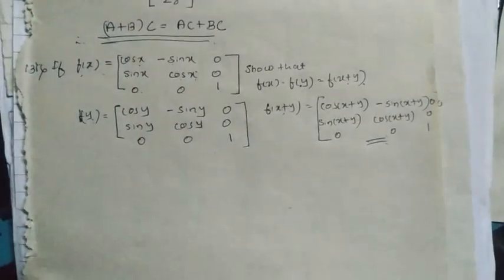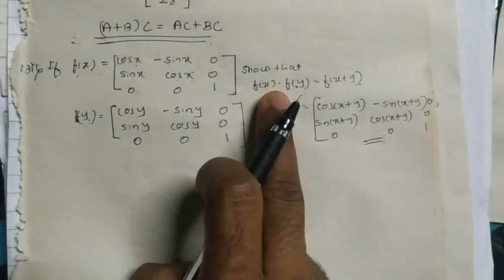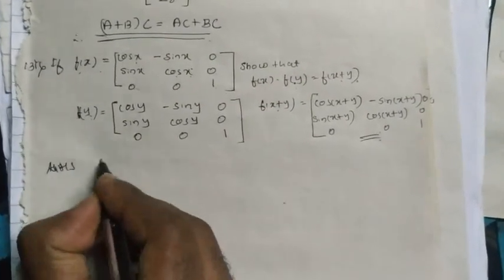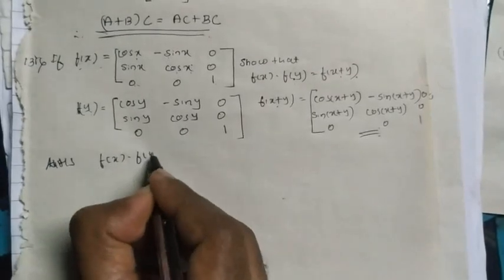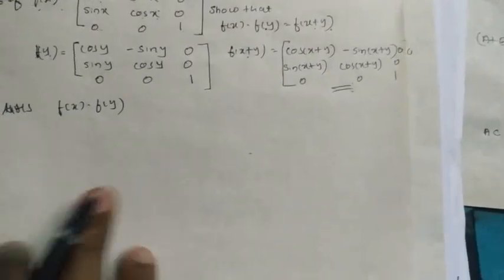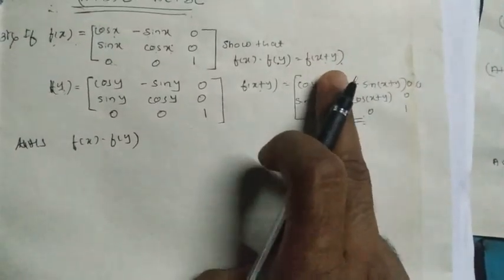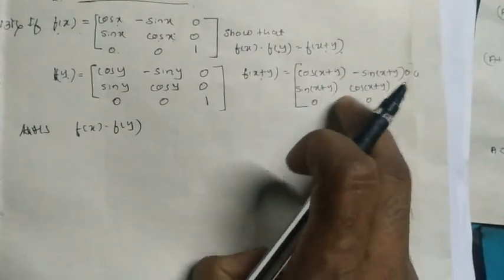So directly, for marks, first we have to do the LHS condition. LHS is f of x into f of y, that we have to do. After doing f of x into f of y, what RHS should I get? We have to get f of x plus y, in this form.